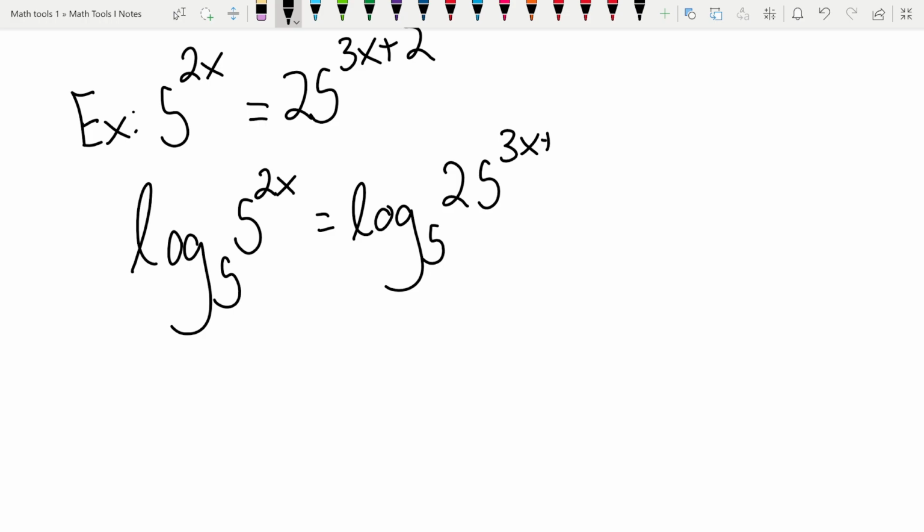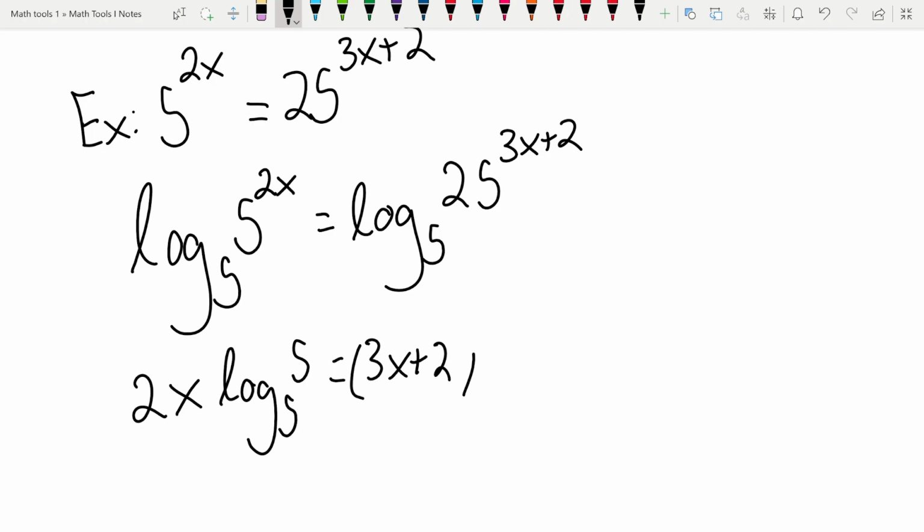So maybe we can do it both ways here too, so we can see why it doesn't matter. So if we take log base 5 of both sides, I'm choosing that because that's the left-hand side of the equation's base. We're going to get 2x log base 5 of 5, which is going to be 1, equals 3x plus 2 log base 5 of 25.